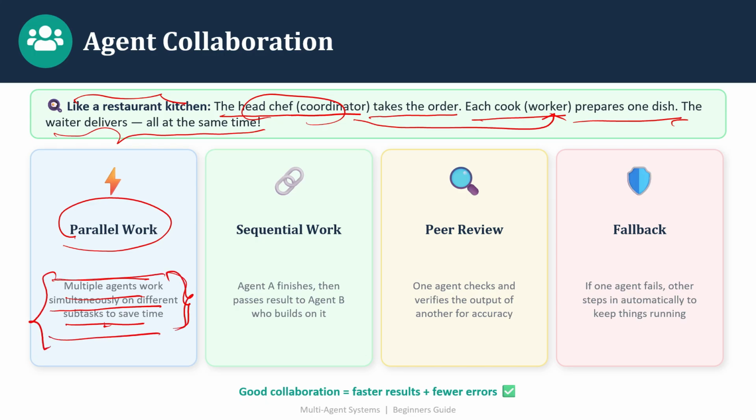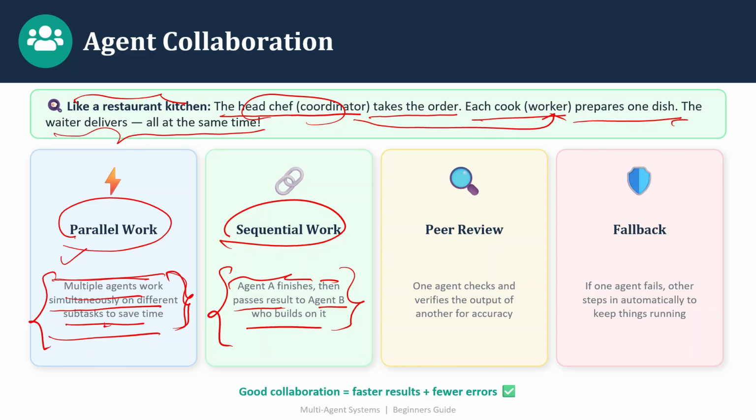If multiple agents are working together in parallel, then definitely you are going to save your time. Sequential work: there would be certain situations where the output of one agent could be the input for another agent. Agent A finishes, then passes the result to agent B, who builds on it. Say you are given a task of booking a hotel. One agent is looking for a particular hotel, another agent is looking for the price, another agent is looking for the weather. So the output of one agent could be the input of another agent, and in that situation there would be sequential work as well.